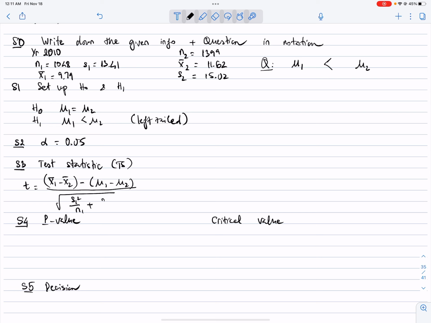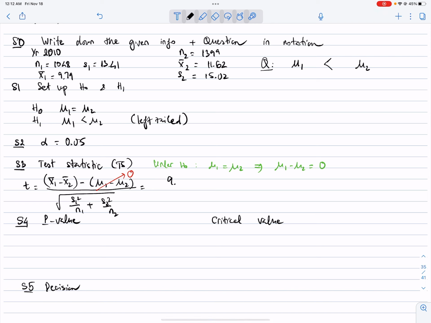So I copy the formula one more time. Before the formula, let's write down the sentence. Under the null, we assume that mu1 equals mu2. What it means is that if we subtract them, we will get 0. So basically under the null, we will have 0 in here. And now let's just put in x1 and x2.